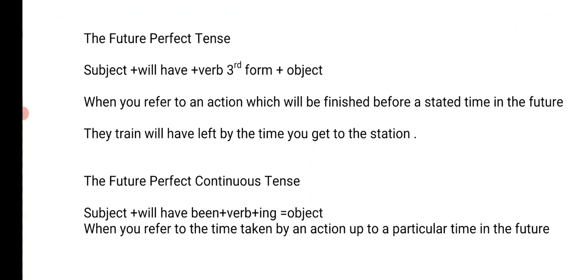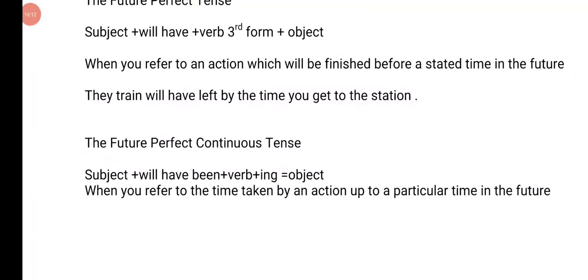And one more example, the children will have broken the TV by the time you arrive at home. Understand? So these are the examples. You can look for more examples in your book.